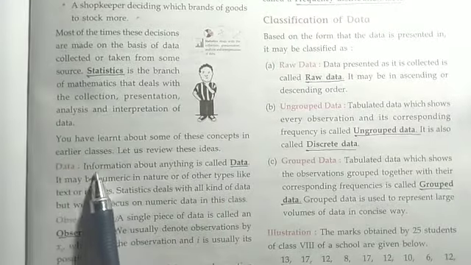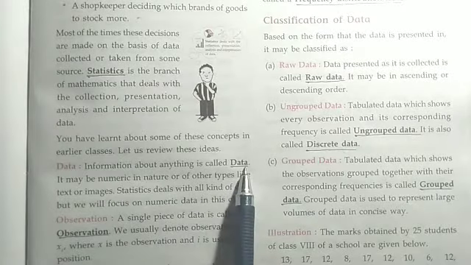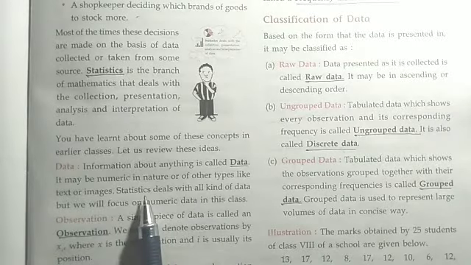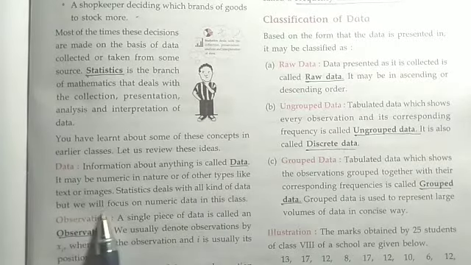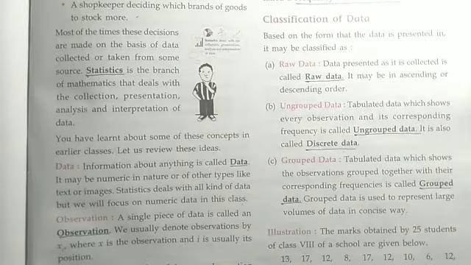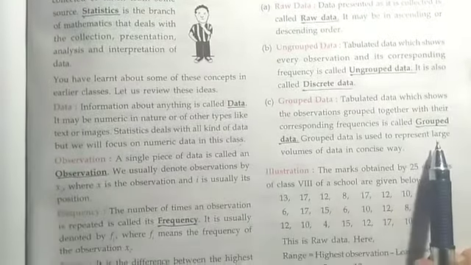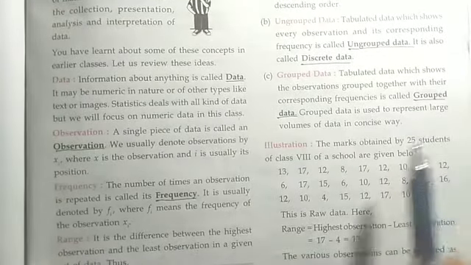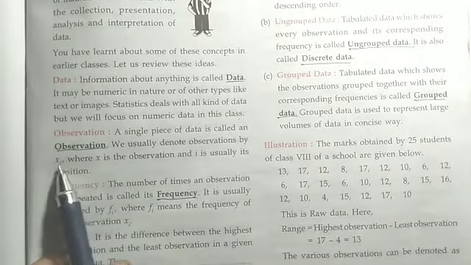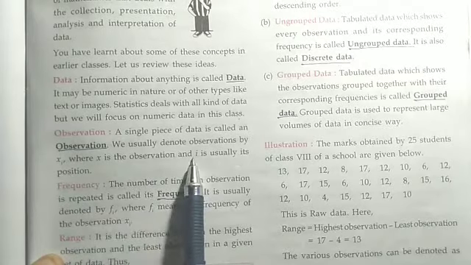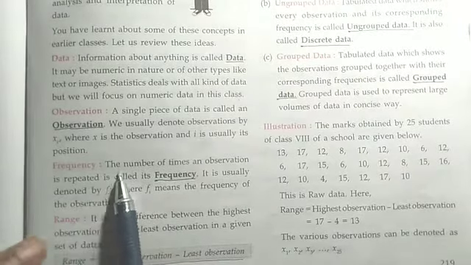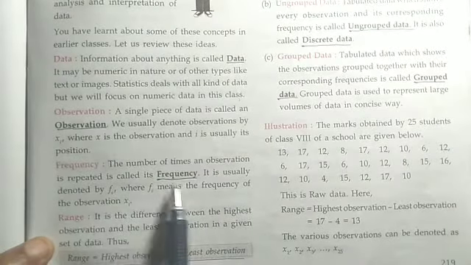First one is data. Information about anything is called data. It may be numeric in nature or of other types like text or images. Statistics deals with all kinds of data, but in this class we are going to learn only about numeric data. Next one is observation. A single piece of data is called an observation. We usually denote an observation by xi, where x is the observation and i is its position. Now the next one, frequency. The number of times an observation is repeated is called its frequency.